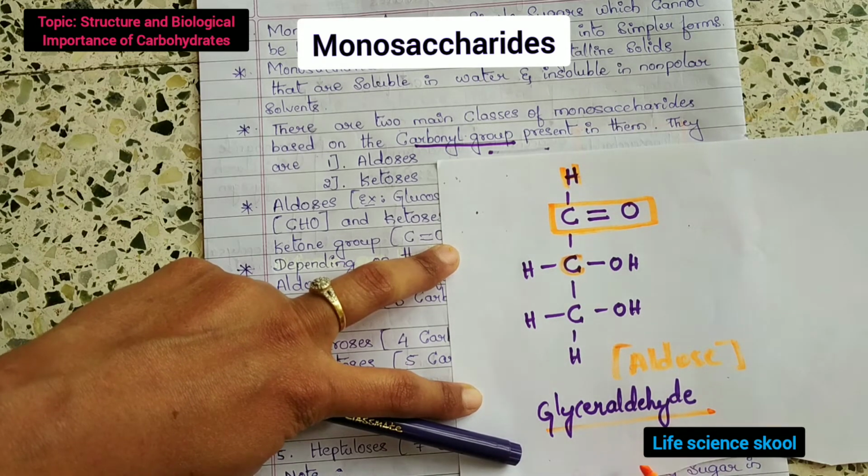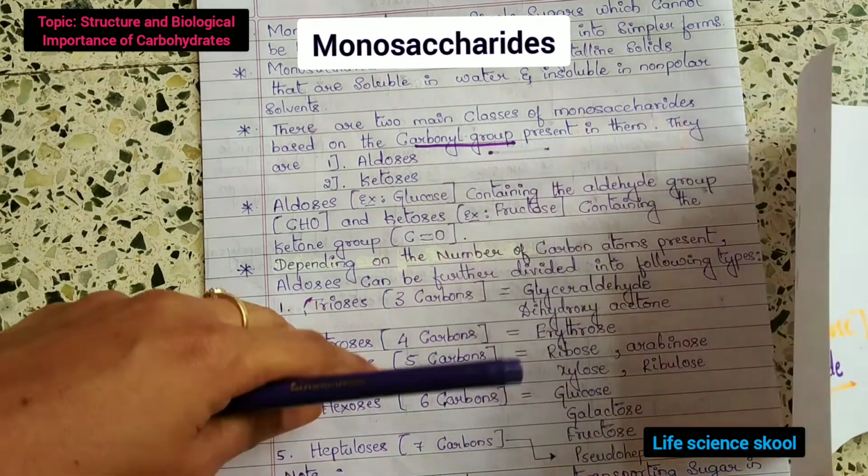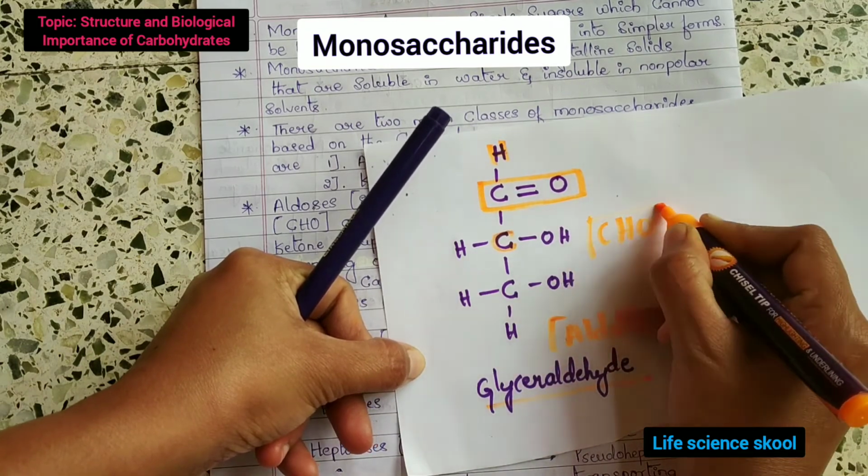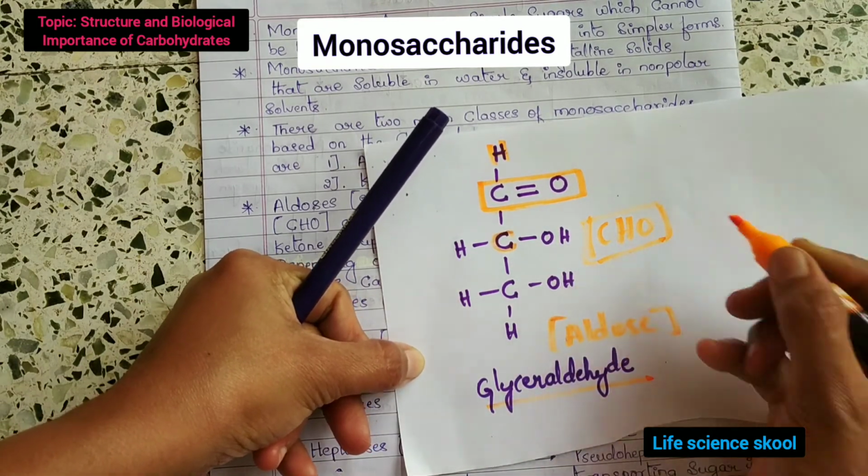Glyceraldehyde is an aldose because the first carbon contains the aldehyde group, that is the CHO group.